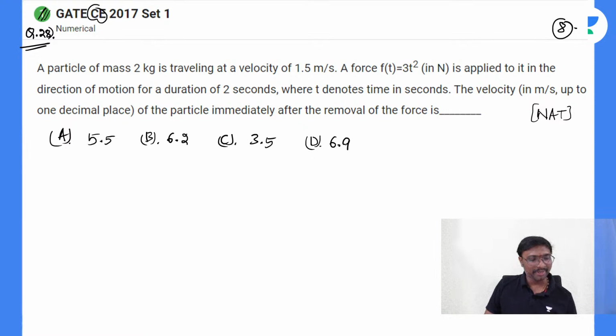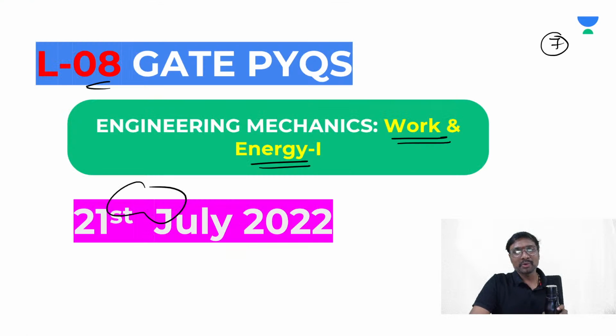Select the answer. There is no none of the options. Select the answer, all of you. This is work, energy and momentum, right? Work, energy and momentum, you can say. Momentum also we will be solving here itself.